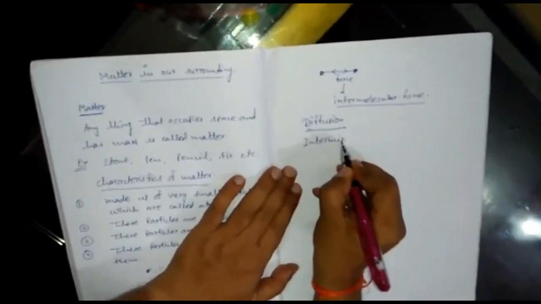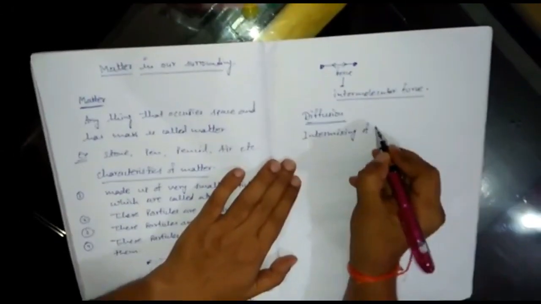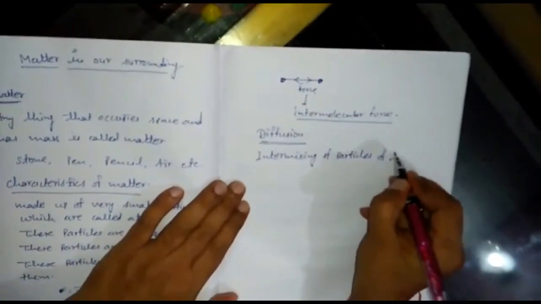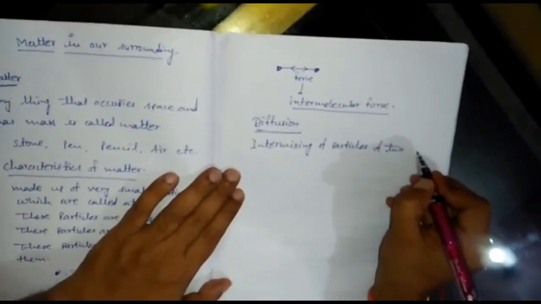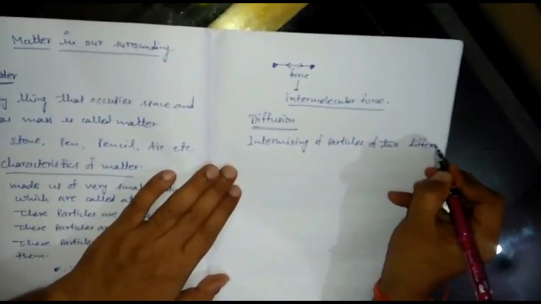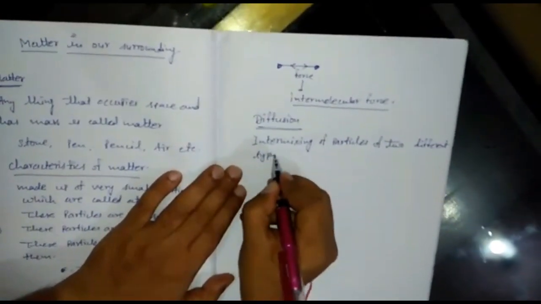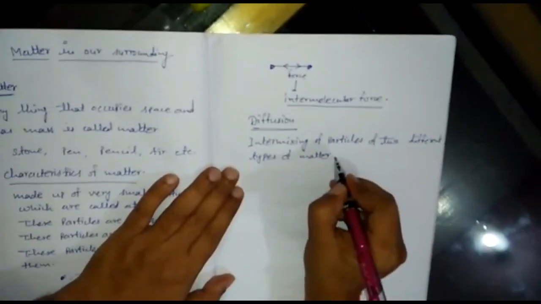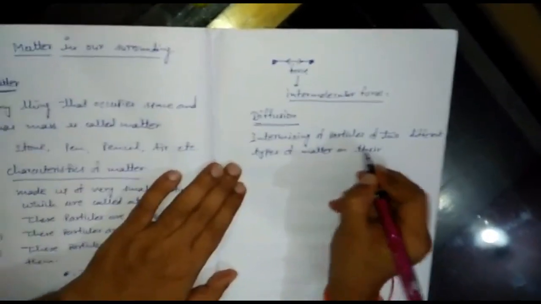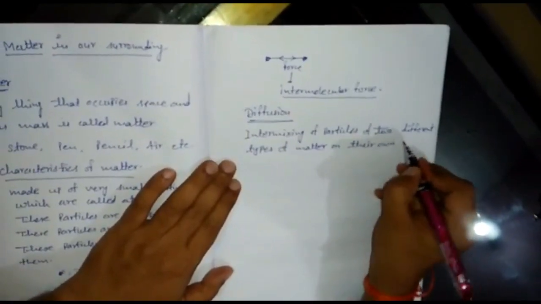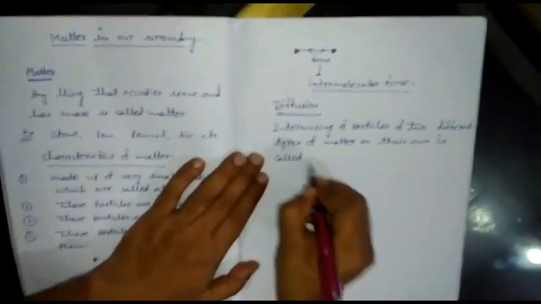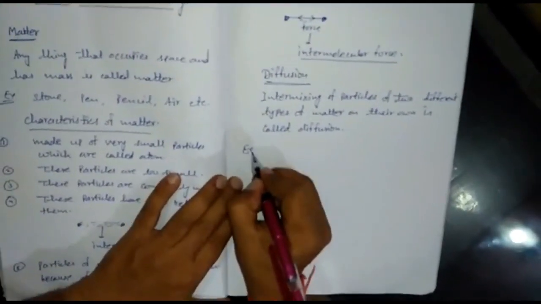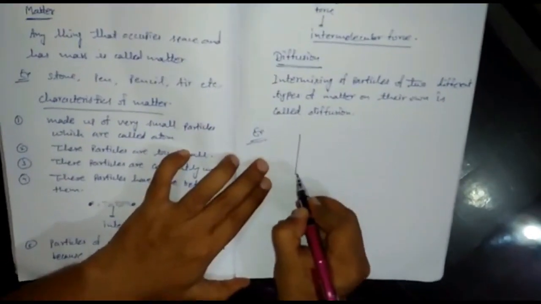The intermixing of particles of two different types of matter on their own is called diffusion. I'm giving you one example.